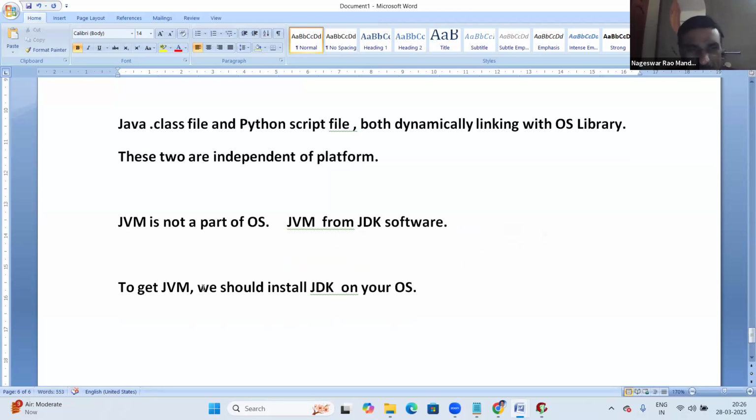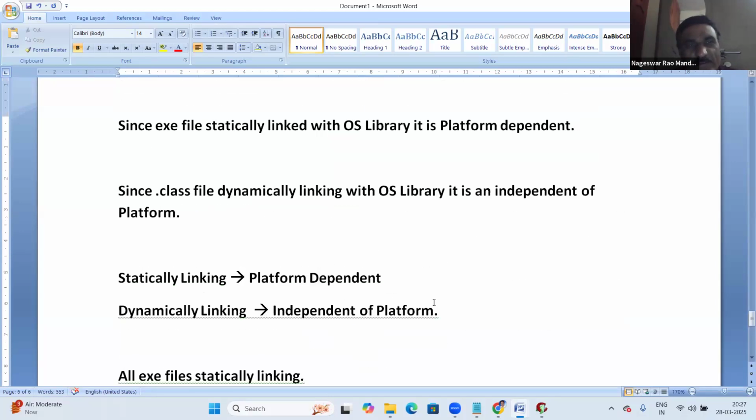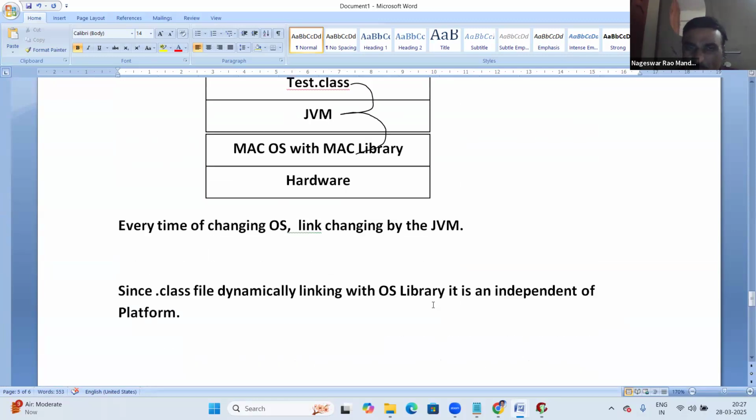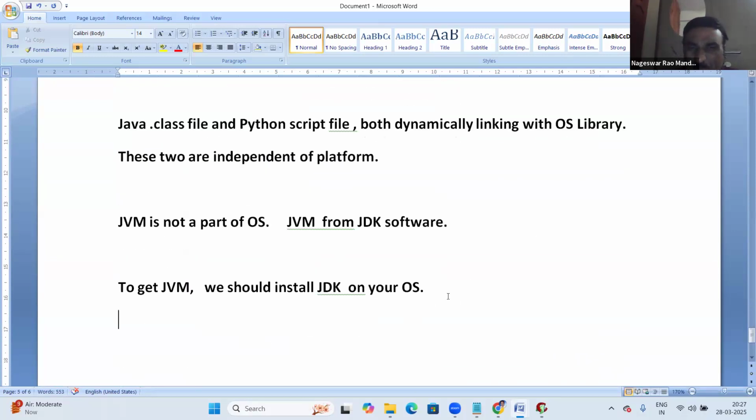So when you want to run a .class file, first of all you have to install the JDK. Once the JDK is installed, you get the JVM automatically.